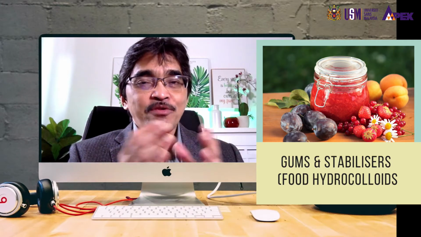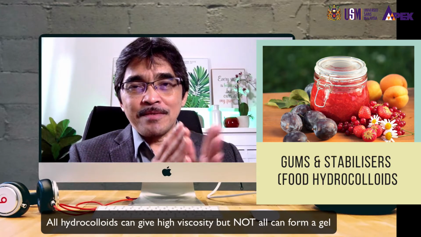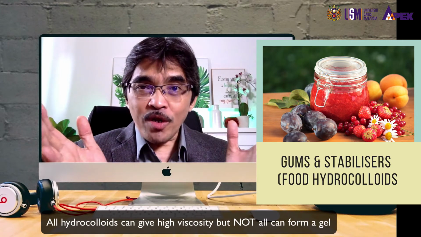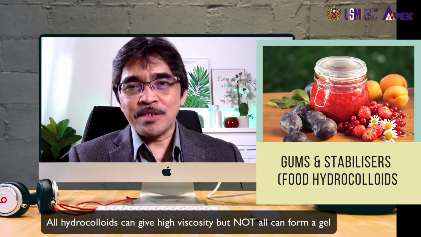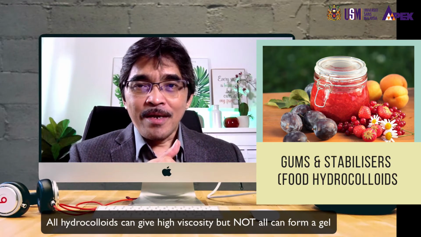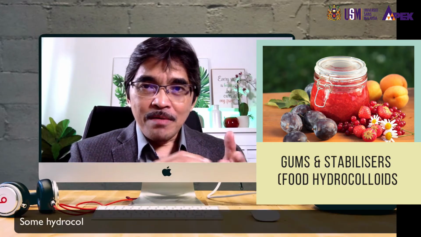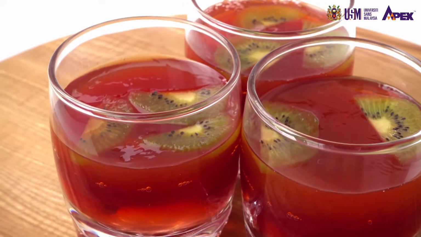But not all hydrocolloids can form a gel. Almost all hydrocolloids can give high viscosity even at low solid concentration, but only some hydrocolloids can form a gel, and some can form a gel on heating. So when we heat up, it can form a gel.